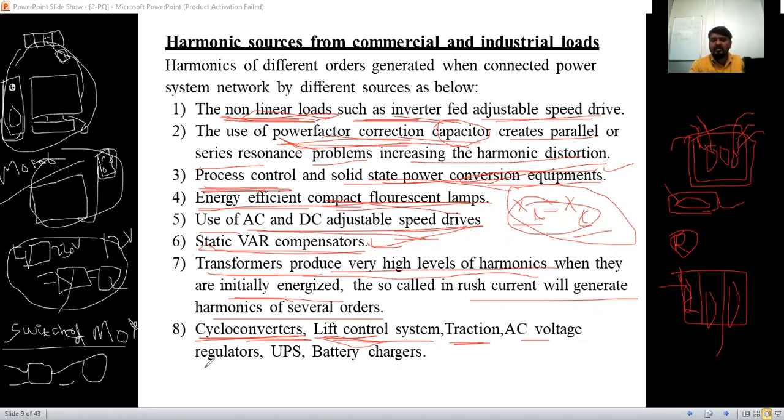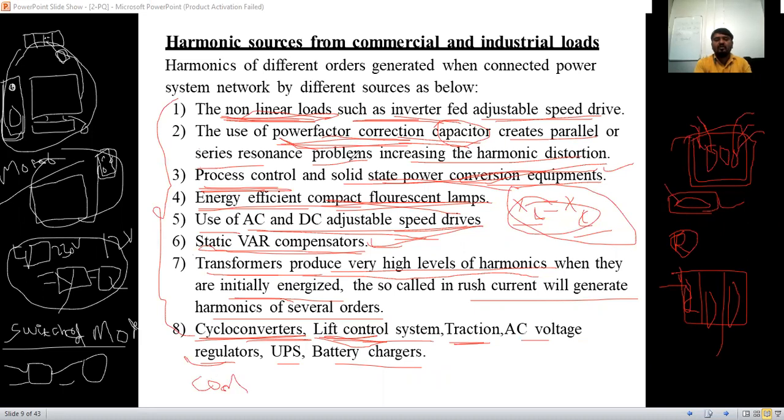AC voltage regulators, UPSs and battery chargers are also used. All of these are used in commercial buildings and industrial areas.